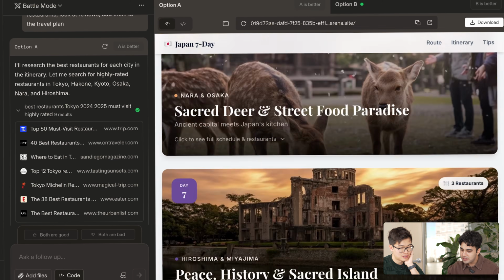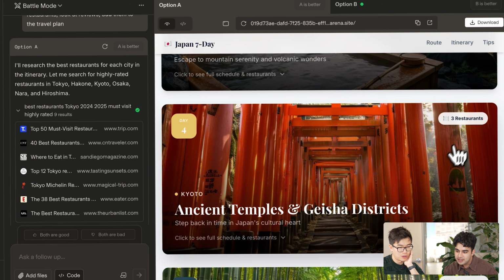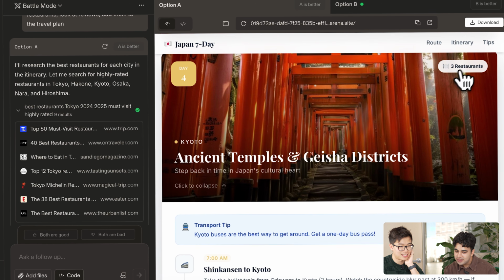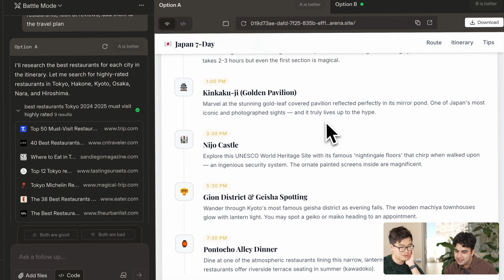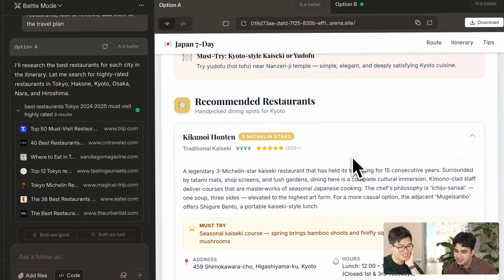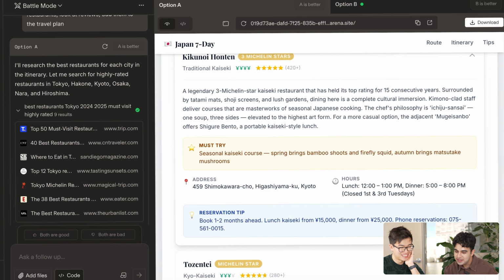Oh, did it have the travel tips before as well? Oh, it has each site. It added this couple of restaurants part. That's really cool. Yeah, man, this is really good. I think I'm gonna start using Coderina for every outing that we're gonna do now, just for the research and the presentation.